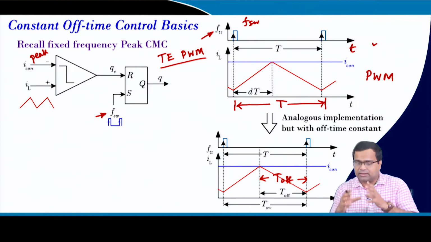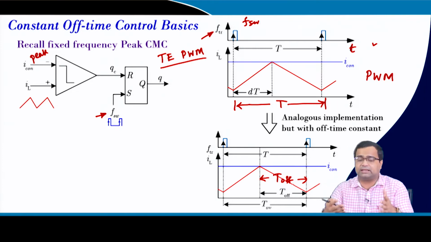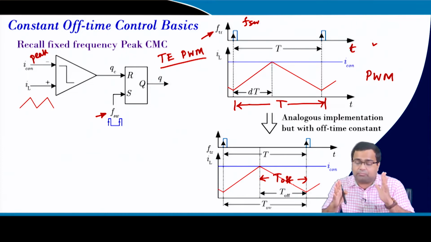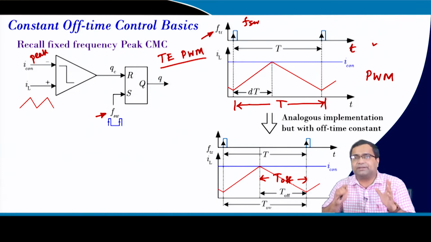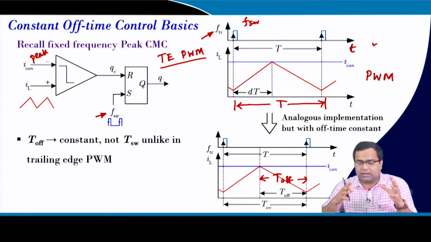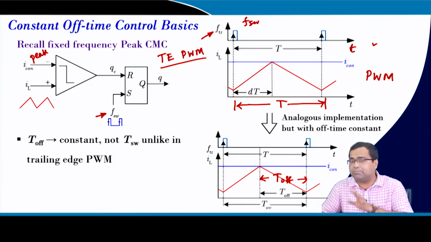But the fundamental logic of controlling peak current remains the same, while the fundamental modulation structure is different. And here the off time is constant, that we have discussed, but the time period is not constant.